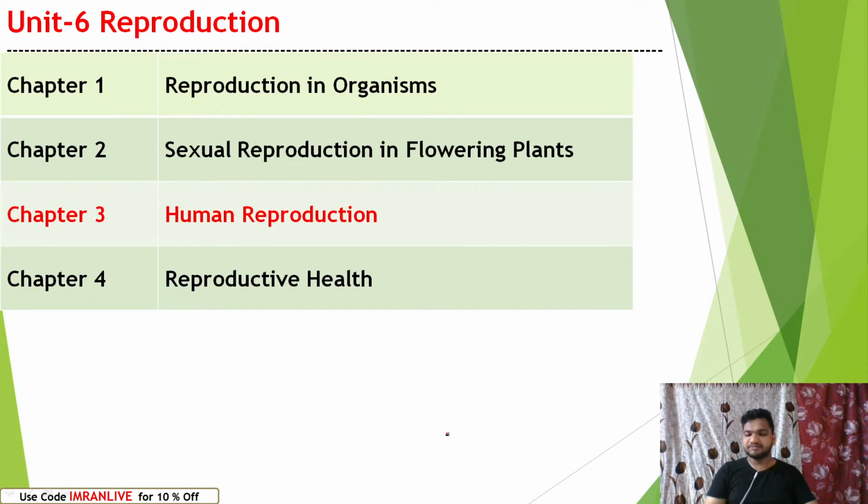Without any delay, we will start our class today. We are dealing with class 12 NCERT Unit 6, that is reproduction. In that, we are dealing with human reproduction. We will deal with all topics, no need to worry. Try to attend classes regularly and you will completely cover the syllabus. Here we will completely cover NCERT and also go around the NCERT.